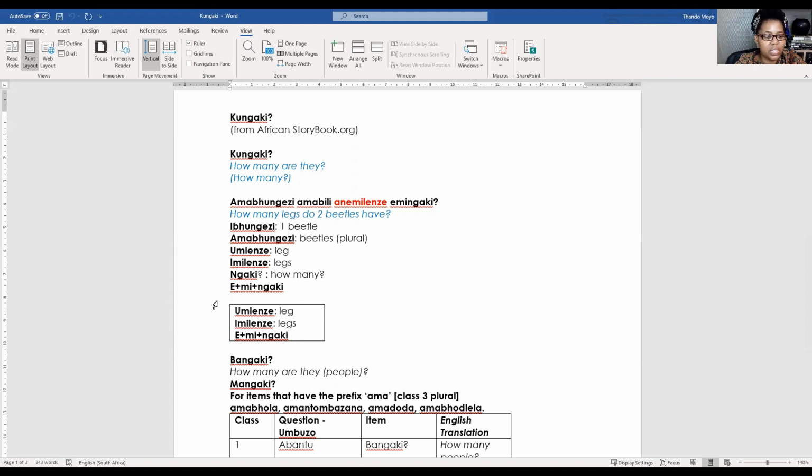Oh, how am I pronouncing this? That is our adjective. That is what's going to help us to put the answer together. So we want to say two beetles have, and then we give the answer. Let's go back to the story to figure out how many legs there are.